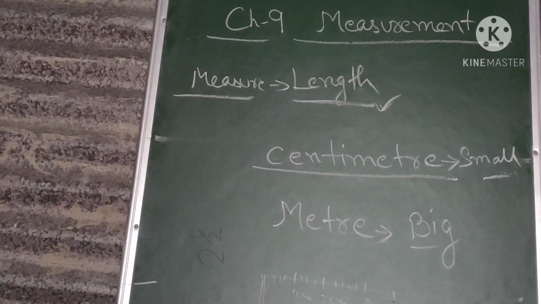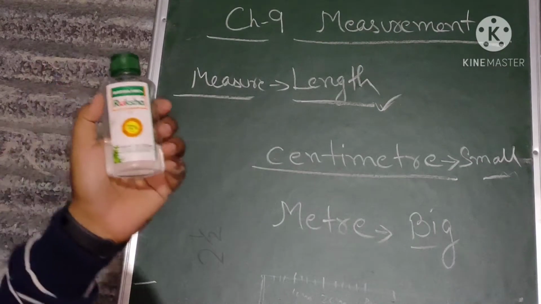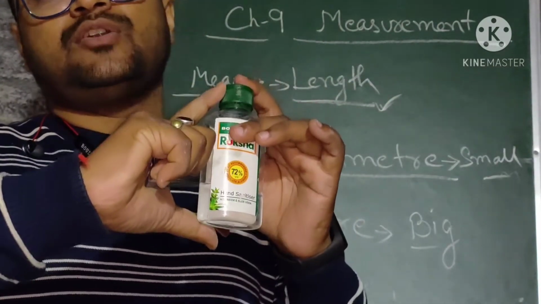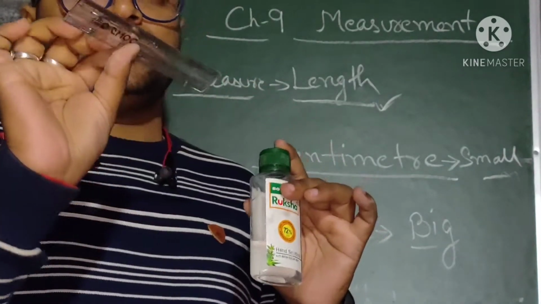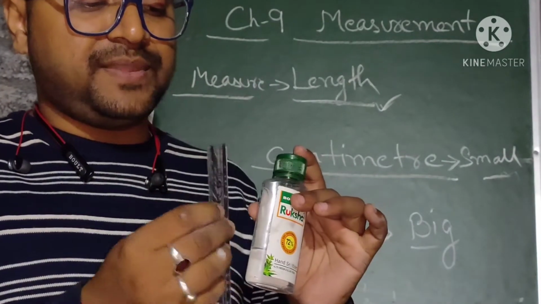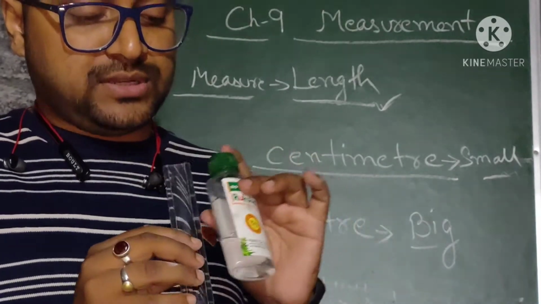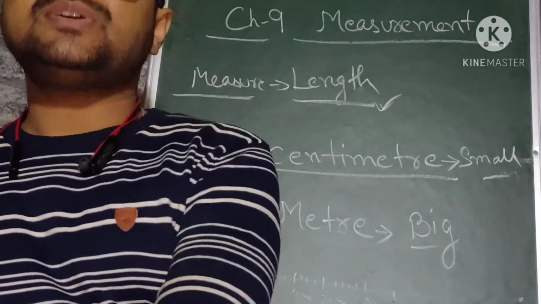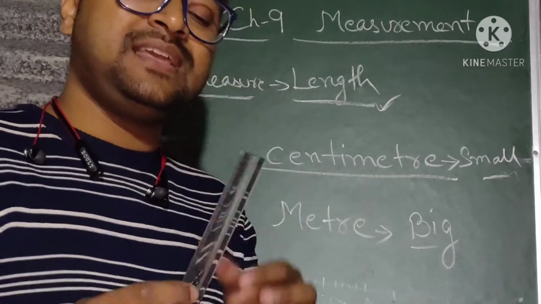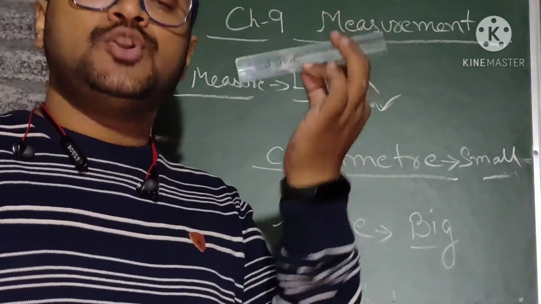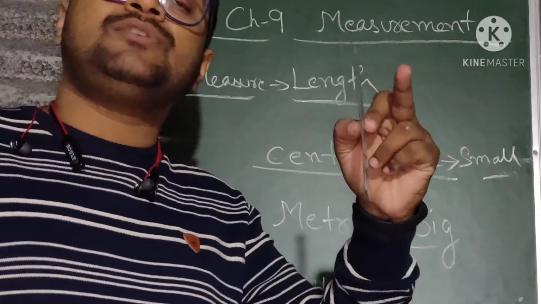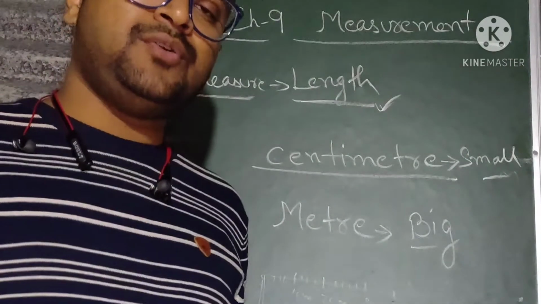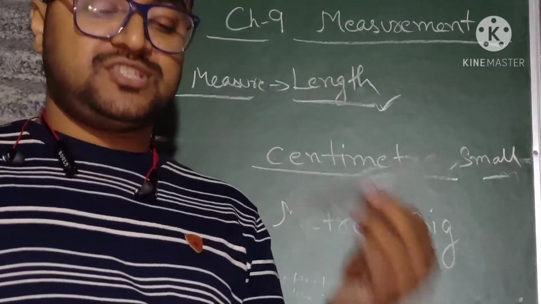Even this sanitizer that we use is a small bottle, so we cannot use a meter. You can use this ruler and find out the length of this sanitizer bottle. If you measure it, you will get something like 10 to 11 centimeter. So in this way you can measure the things around you with the help of this ruler. Fine. You may have a big ruler which is 30 centimeter. With that ruler also you can measure different things, whatever you find around you, and you can see the length of those things.